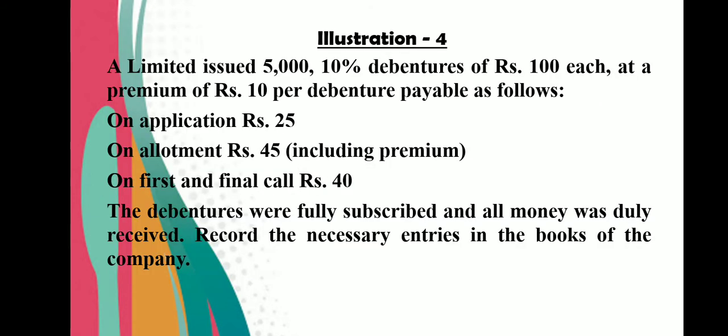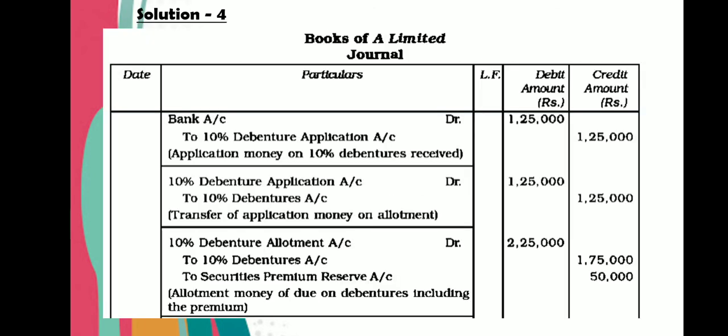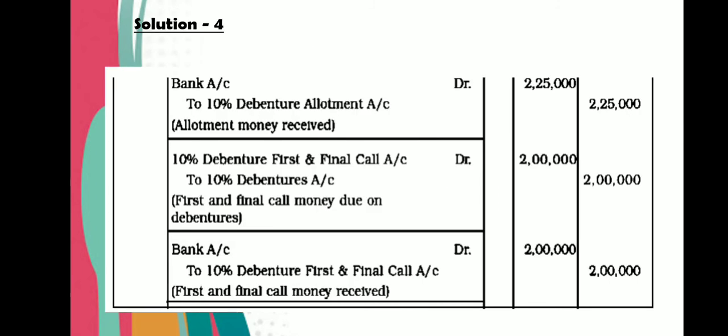45 rupees into 5,000. So 10% debenture allotment account debit, 5,000 into 45, so 2,25,000, to 10% debenture, 5,000 into 35, and to securities premium reserve account, 5,000 into 10. So in this way, securities premium reserve you have to credit with allotment. Now this allotment money will be received: bank account to 10% debenture allotment account 2,25,000. Total amount would be received.